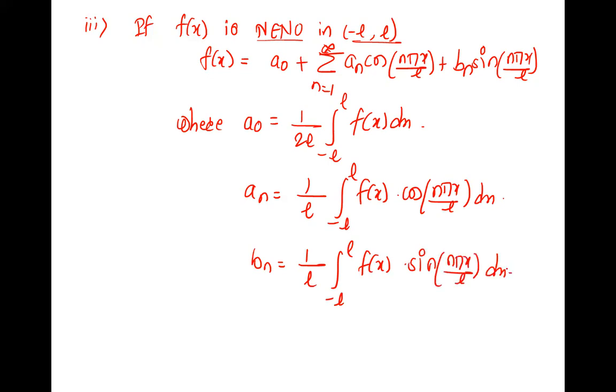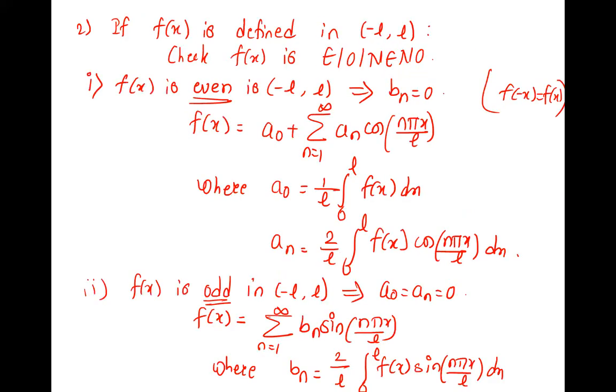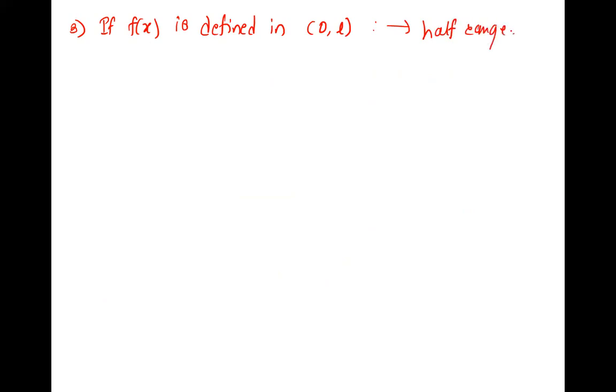So this is what if the function is neither even nor odd in minus L to L. All the three types are done. So basic 2, 1, 2, 0 to 2L, minus L to L is done. What is the third type? 0 to L. Right. So if f of x is defined in 0 to L, which is what? Half interval. Half range. So half range are of two types.